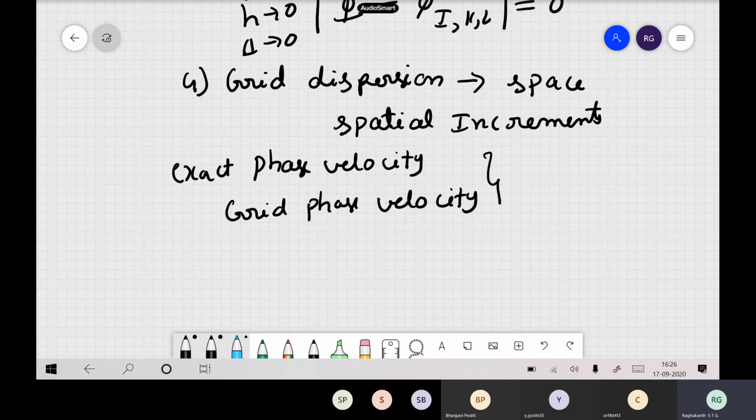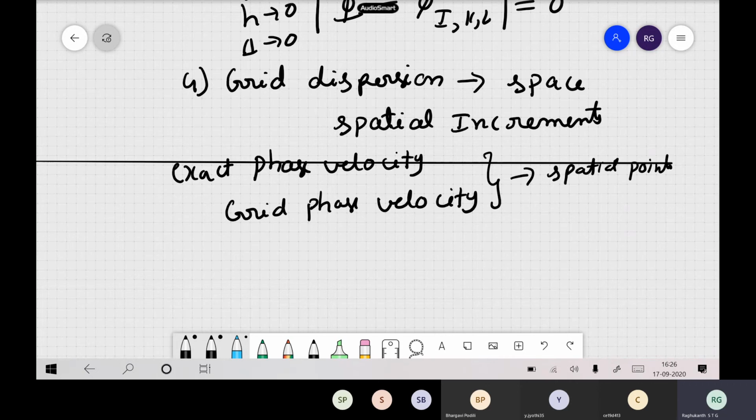Grid dispersion is basically about how many spatial points you have to include such that your exact phase velocity will be the same as the grid phase velocity. This is also a very important parameter.